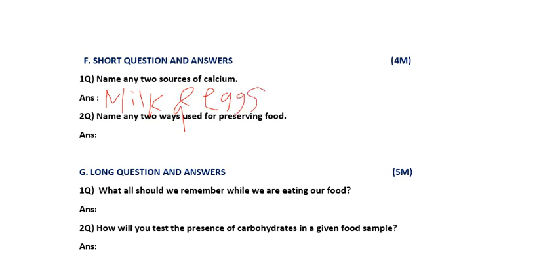Okay. Next, name any 2 ways used for preserving food. It means without spoiling of food, how to preserve the food. What are the 2 ways they are asking? You can write pickling, sweetening, all those. Or dehydration, drying, anything you can use. I am writing here pickling, you see. Pickles, that one. Pickling, P-I-C-K-L-I-N-G. Or drying, D-R-Y-I-N-G, drying, sweetening, anything you can write.